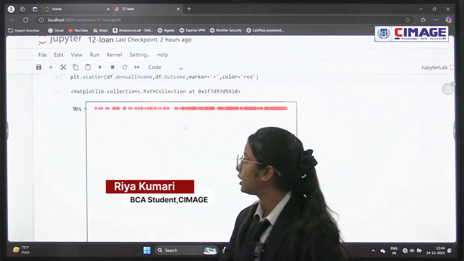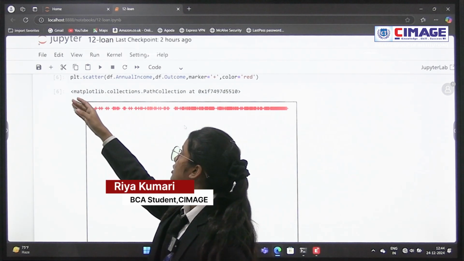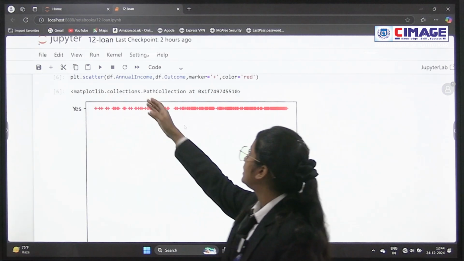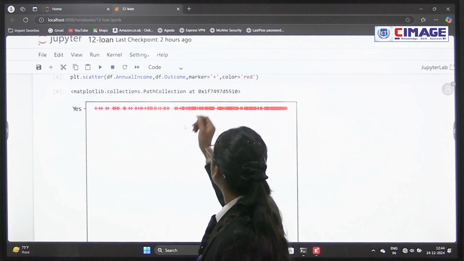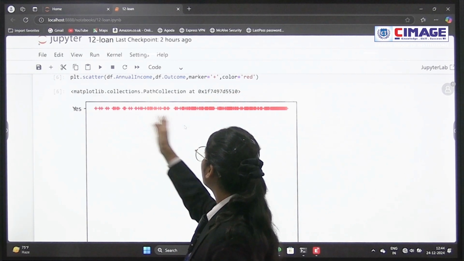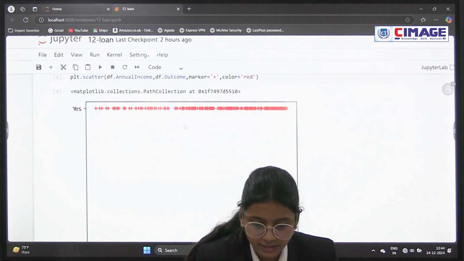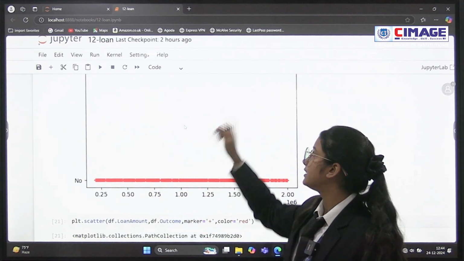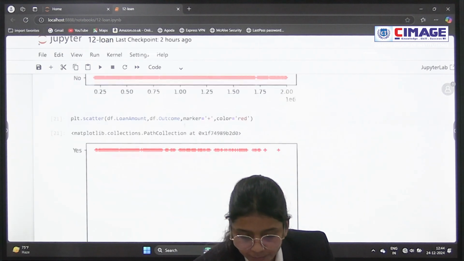Now we use matplotlib and its alias plt.scatter to plot the graph, and we take annual income and outcome and we choose red color. So here we can see the people who get a loan are plus and the people who do not get one are minus. So this number is higher than the given one.